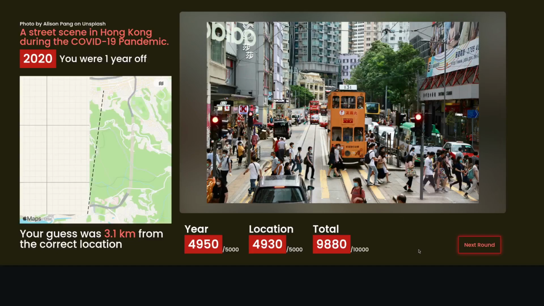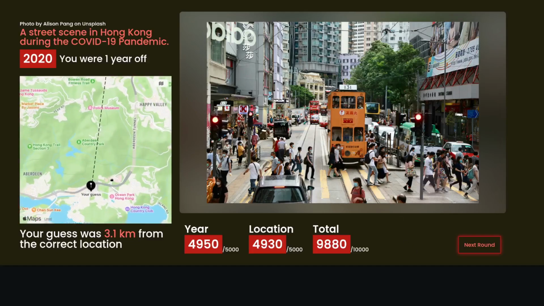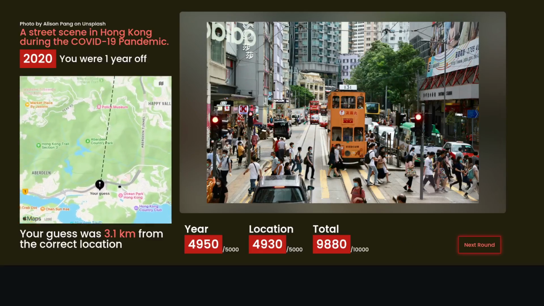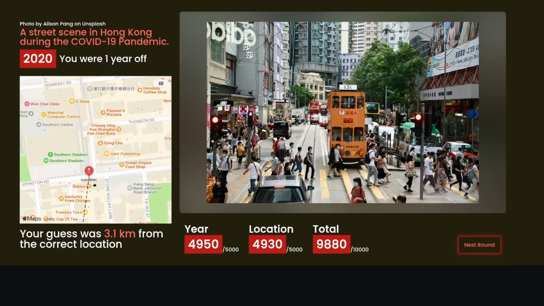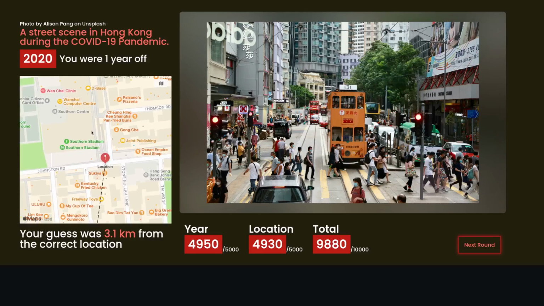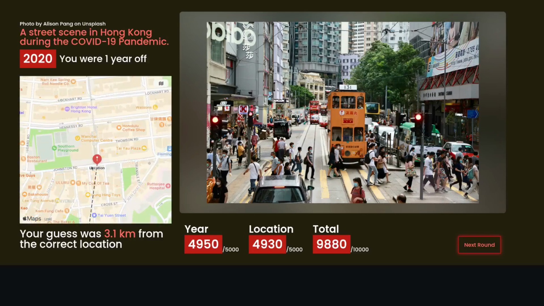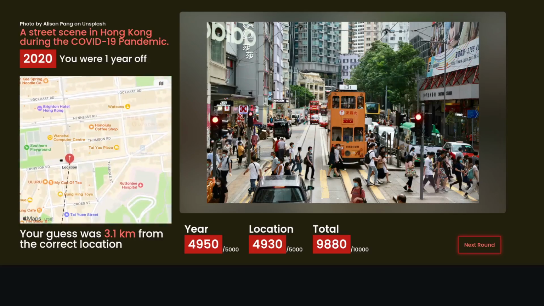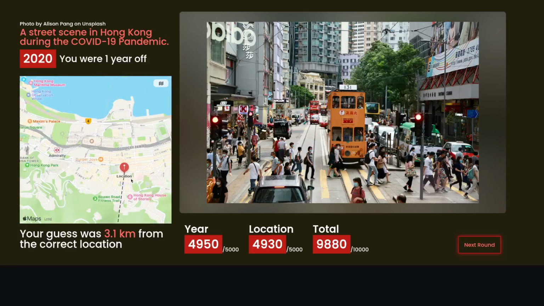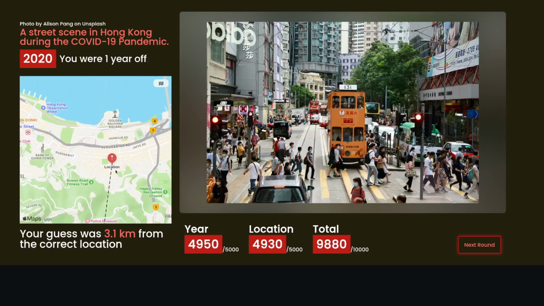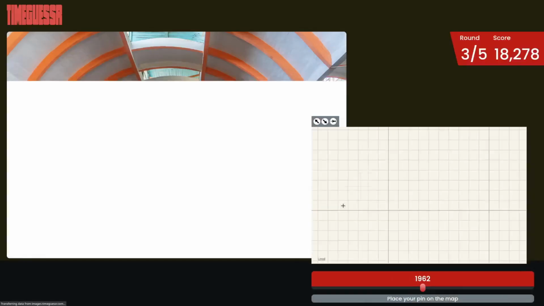That was 2020, okay. So I guess south, okay. It was up here, okay. I don't see... Southern Stadium's right here. Cool. Alright, we got a good score though. Alright, let's go next.